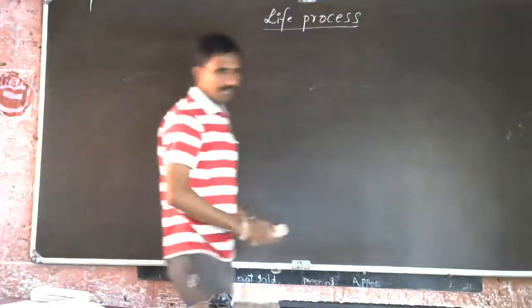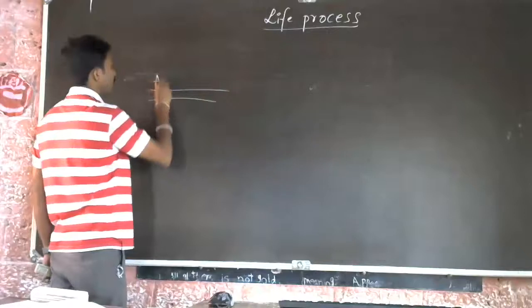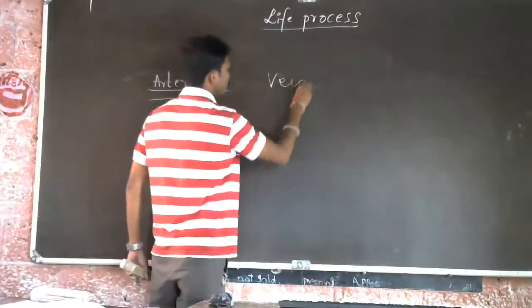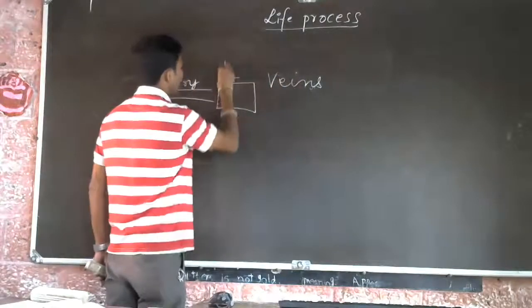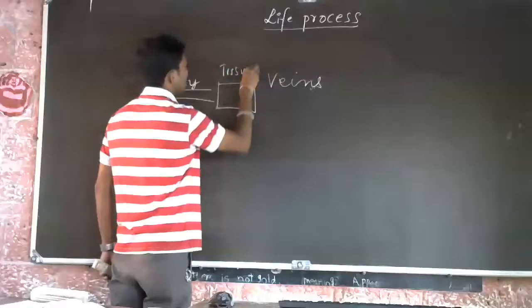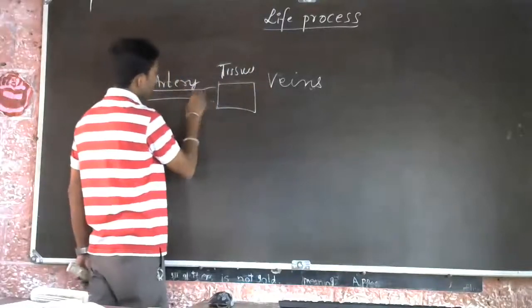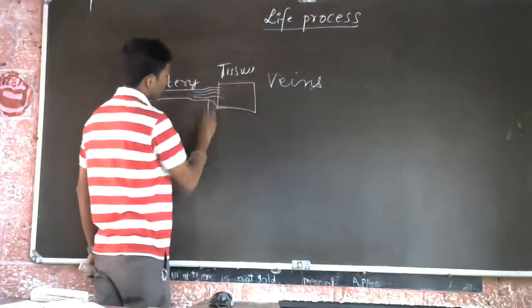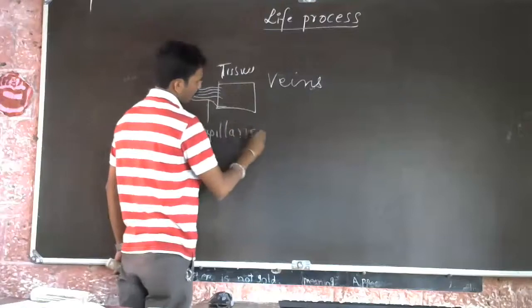Usually, say this is artery, and this is veins, and this is tissue. The artery converts into smaller blood vessels called capillaries.